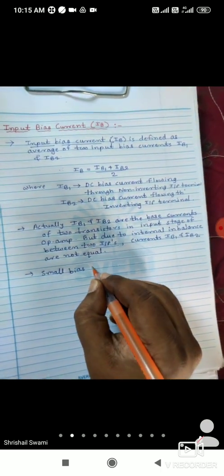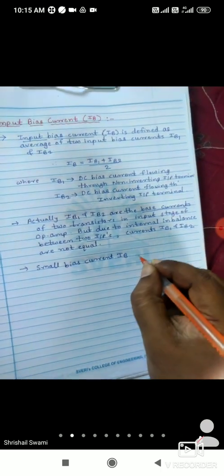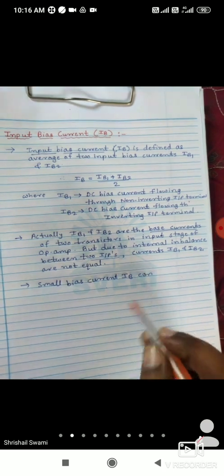Okay, now next one, small bias current IB. So the average becomes very small. If the input bias current is present at the input terminals, then due to this IB current, what will be the output of the op amp, that we are discussing.